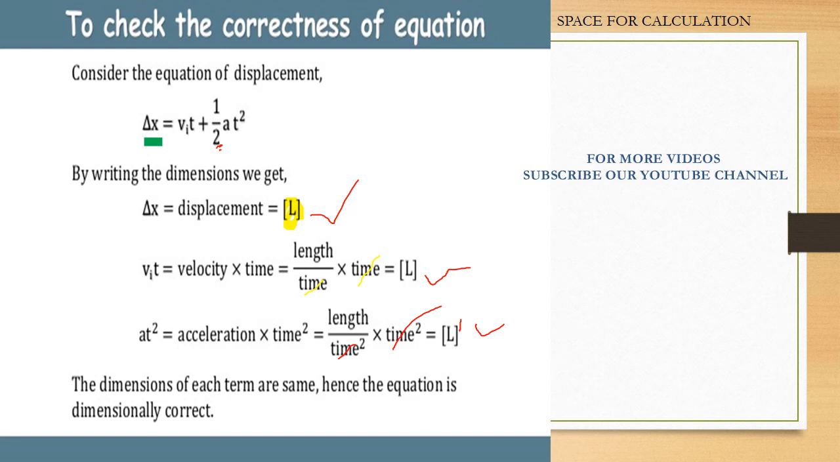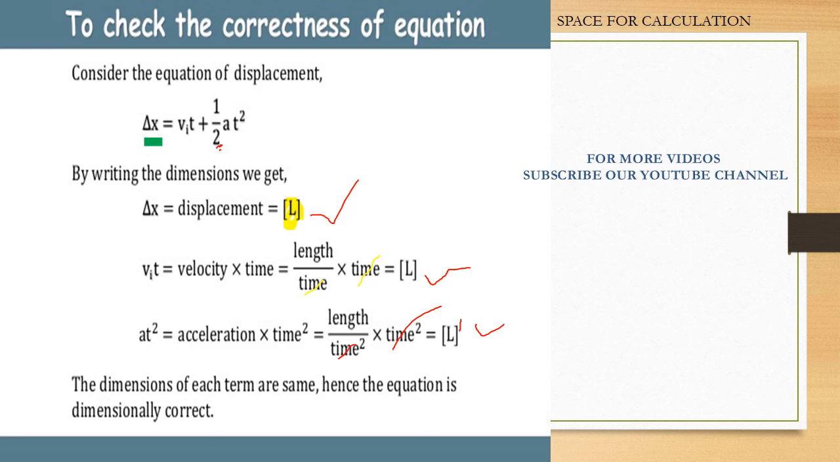Now in that case, displacement is L raised to the power 1. Velocity into time: velocity means distance upon time, into time again. What should we do? Time gets cancelled. Here time cancels, only length remains, L raised to the power 1.